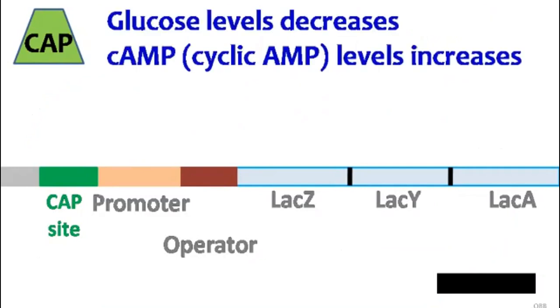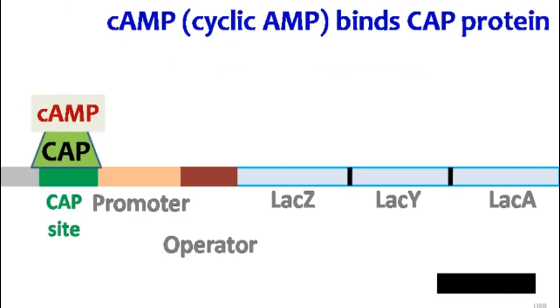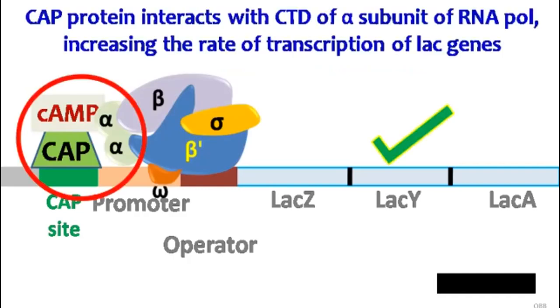When the glucose levels in the cell decreases, the level of cyclic AMP in the cell increases. The cAMP binds CAP protein and activates it. The cAMP-CAP complex then binds to the CAP site and interacts with the C-terminal domain of the alpha subunit of RNA polymerase enzyme. This increases the rate of transcription of LAC genes.